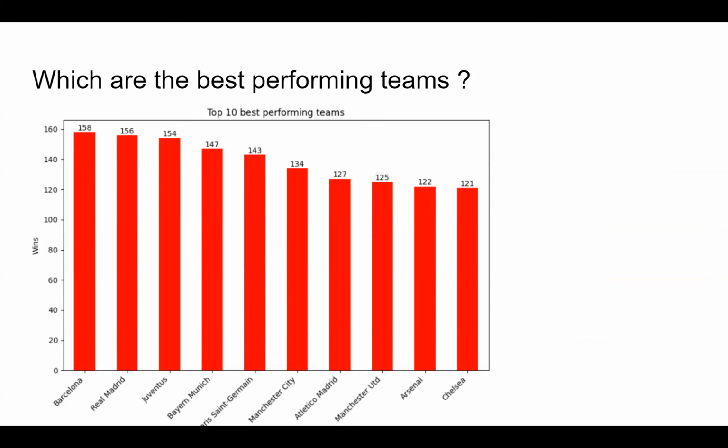And that was expected because Barca and Madrid had Messi and Ronaldo at that time. And the number of wins for Bayern Munich, which is 147, is highly impressive as well because they play fewer games than others because they are in the German league. So that was quite impressive as well, whereas Juventus was third,